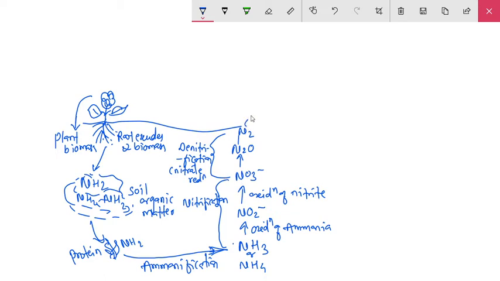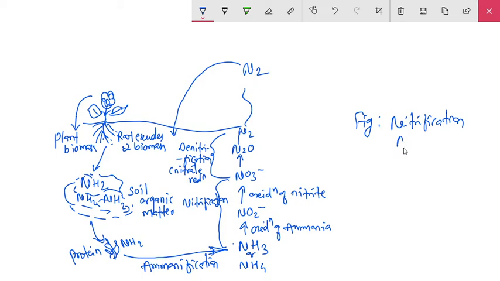Then this N2 is released into the atmosphere, and this nitrogen is again fixed in the soil. So it is a cycle. The figure is showing nitrification, then ammonification and denitrification.